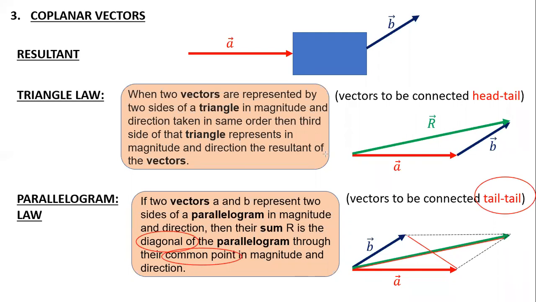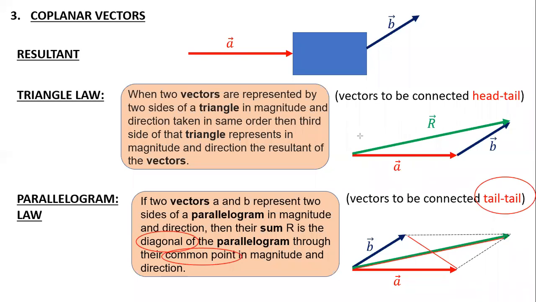Sir, the diagonal is the angle bisector, right? Aditya, your voice is not clear, there is a lot of disturbance around you. Can you try one more time?